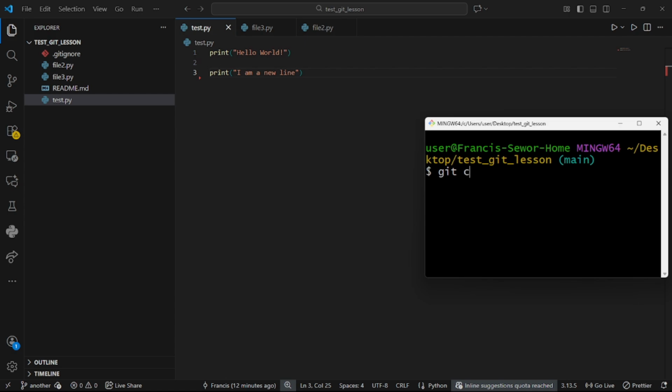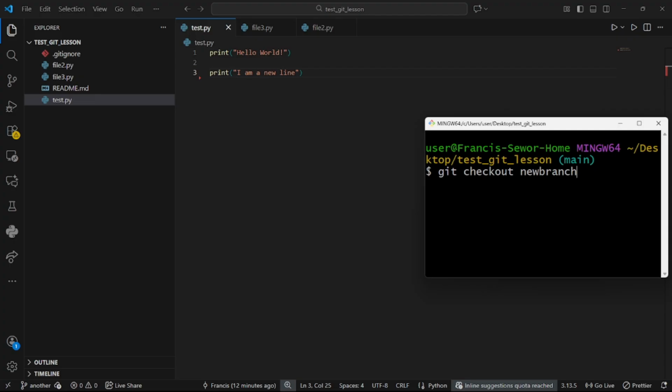Git checkout, but then you do dash small b. Let's call it new branch.